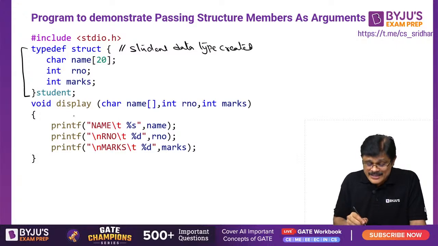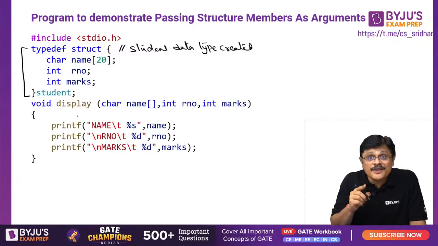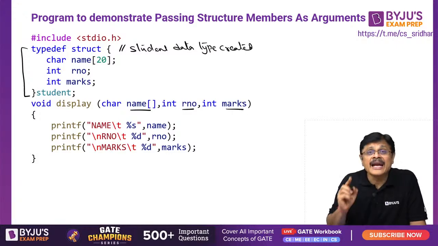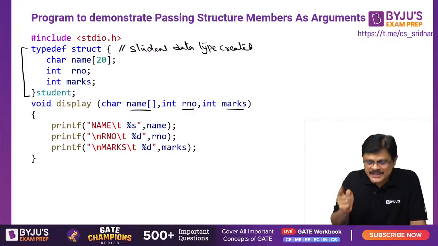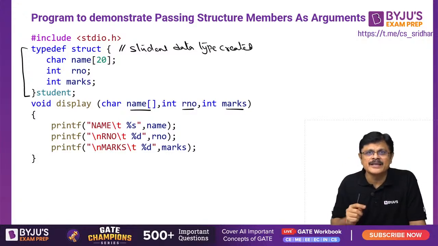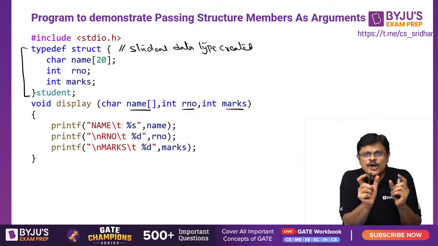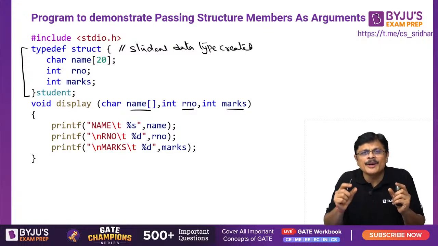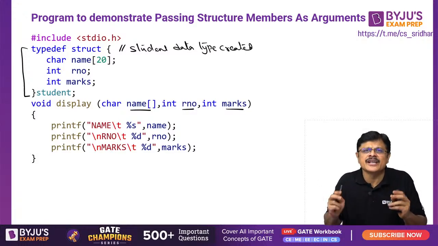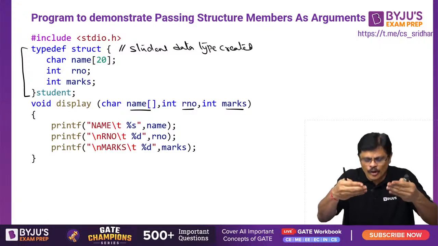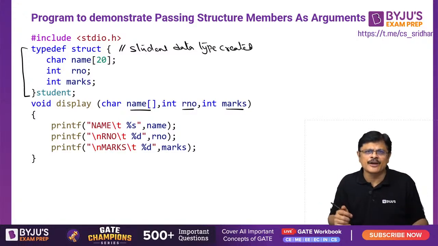Now look here, this is a function. What are the arguments of this function? An array, an integer and an integer. So 3 arguments are there. The first one is an array, a one dimensional array. The second one is the roll number, that is an integer. The third is also an integer. Suppose you want to call this function display: the first argument must be array type, the second integer type, the third integer type. Then the function gets called and takes care of its business.